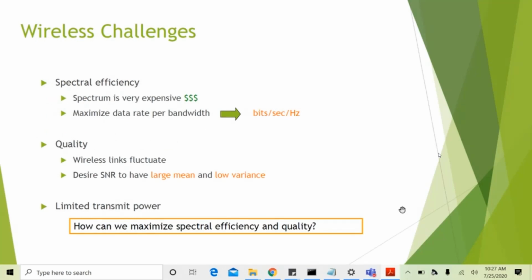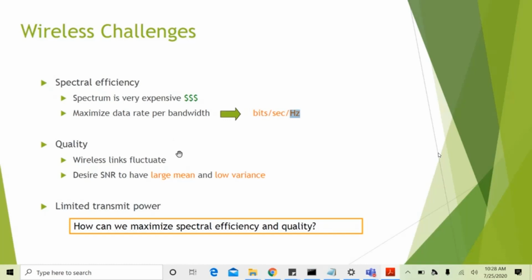The main challenge in wireless communication is to improve the spectral efficiency, because spectrum is very expensive and scarce. Our aim is to get the maximum spectral efficiency, which is nothing but maximum data rate per bandwidth, measured in bits per second per hertz. How many bits per second we can transmit per hertz is treated as spectral efficiency, and we aim to maximize this factor as much as possible.